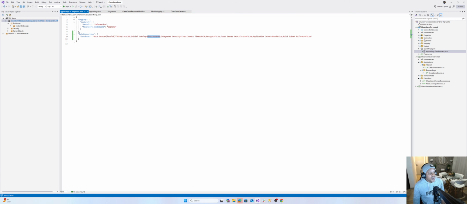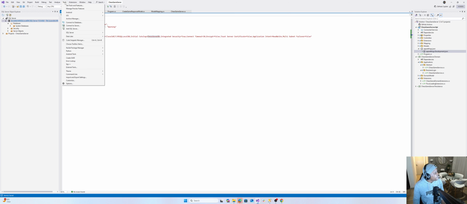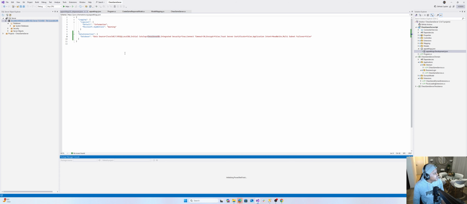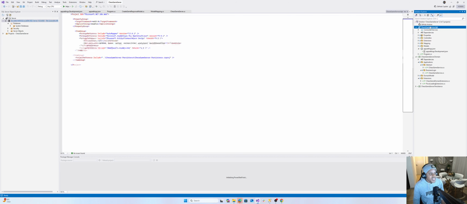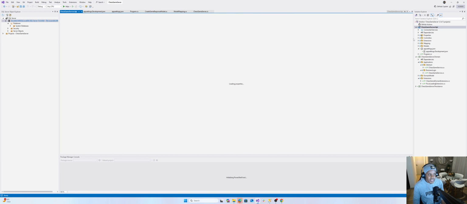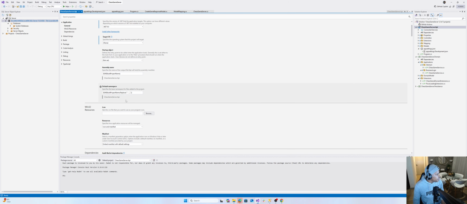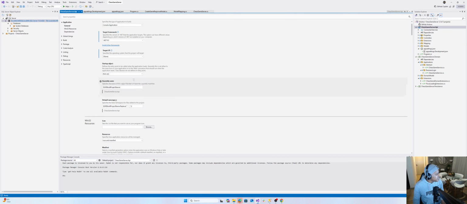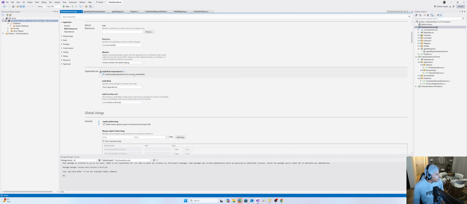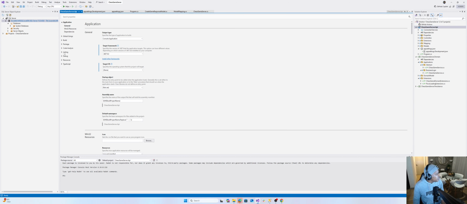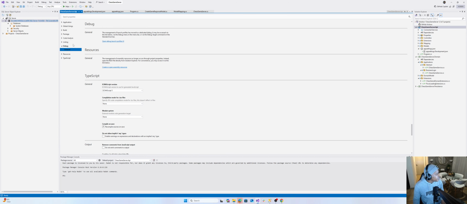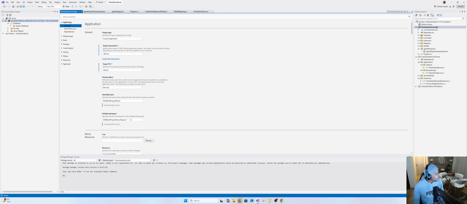So now, if we go to tools, NuGet Package Manager, go to the package manager console, make sure this project on properties is set as startup. That's important. Otherwise, this code first approach is not going to work. Your API with the configuration must be set as the startup. I swear this thing changes more often. That property usually sits at the top. Is it debug? In application? Which one is it?